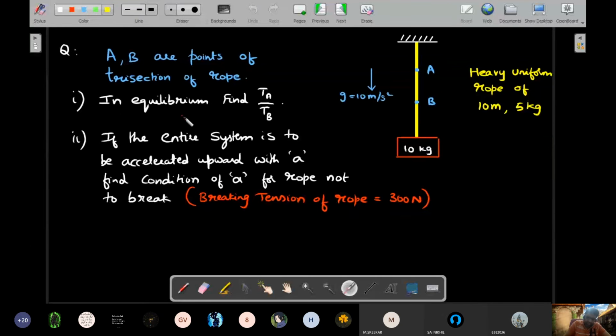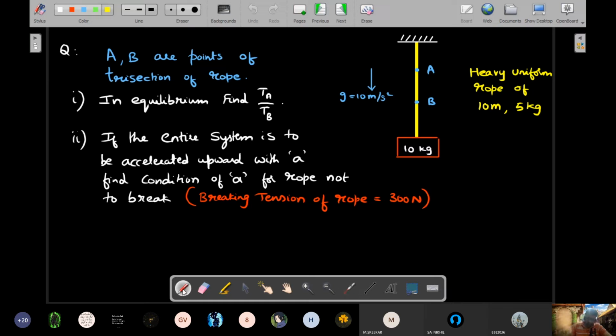I think the best FBD, I'm talking about the equilibrium cases. Okay. So for the equilibrium part, you could see that if I want tension at A, then FBD will only show external forces. So idea is to cut that in your mind, obviously, cut the rope at A and draw everything below it. Okay, so once you cut the rope at A in your mind and draw everything below it, you would say the tension that is acting at A will be upward and the entire weight of the diagram would be in the downward direction.